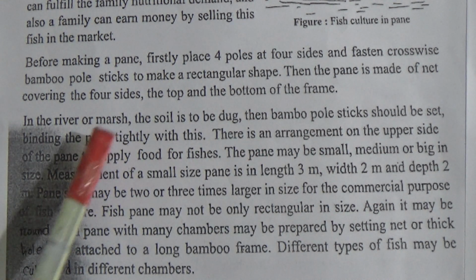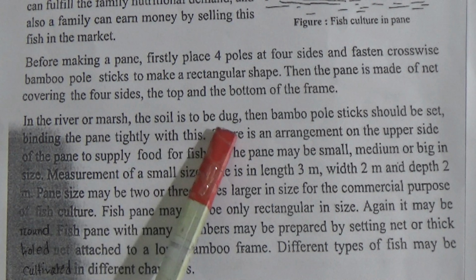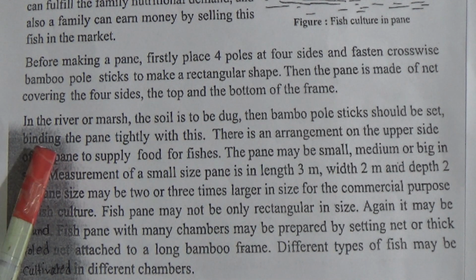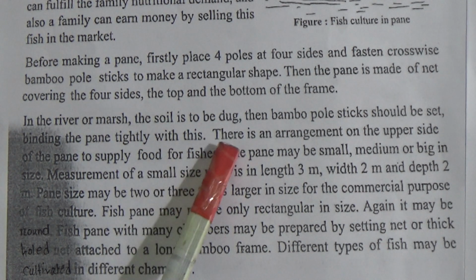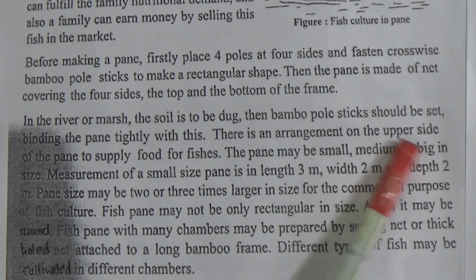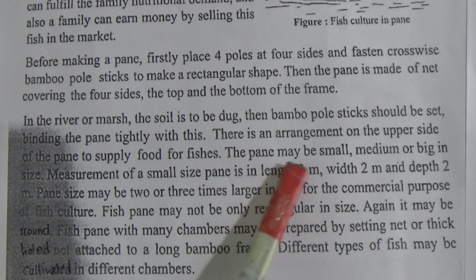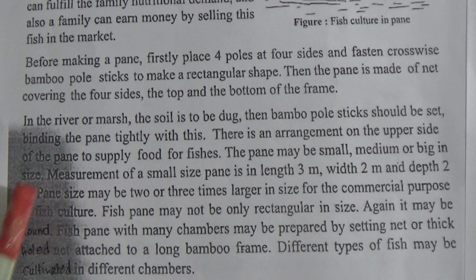In the river or marsh, the soil is to be dark. Then bamboo pole sticks should be set by binding the pen tightly with this. There is an arrangement on the upper side of the pen to supply food or fish. The pen may be small, medium or big in size.